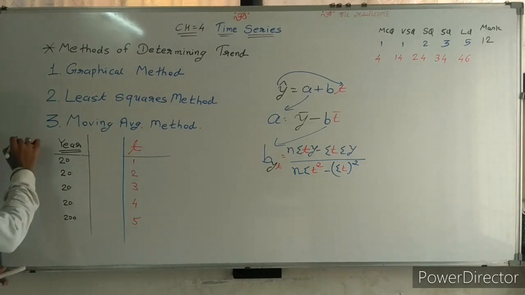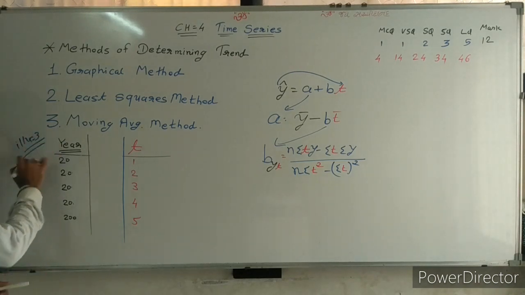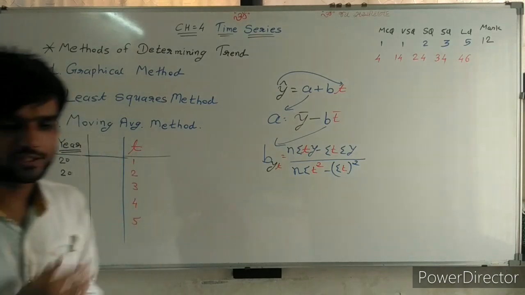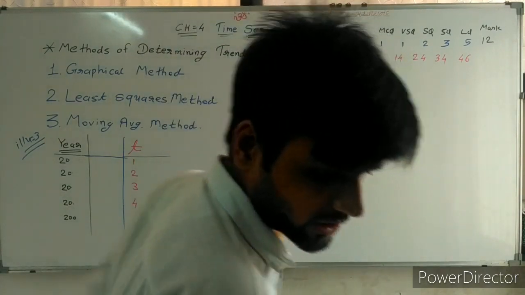In illustration number 3, the number of years given is 11, 12, 13, 14, 15.